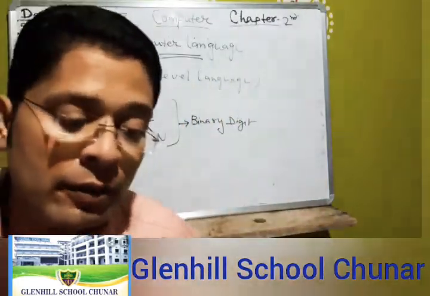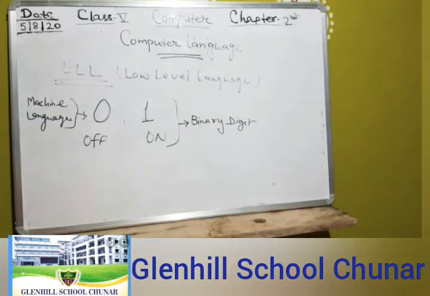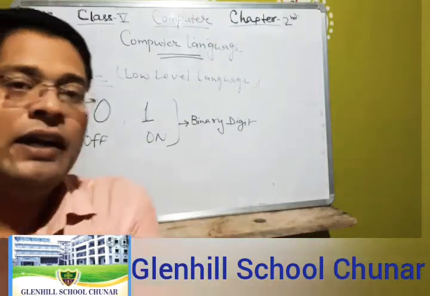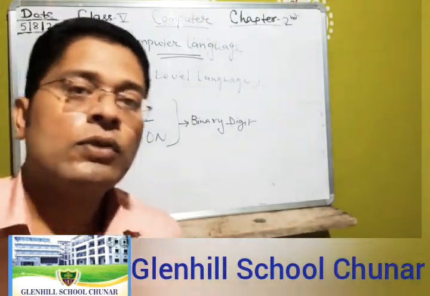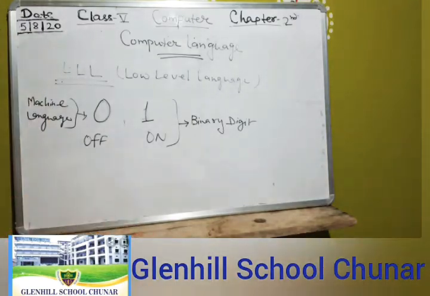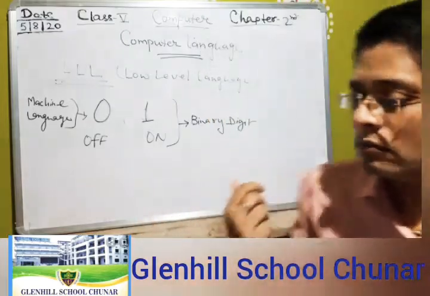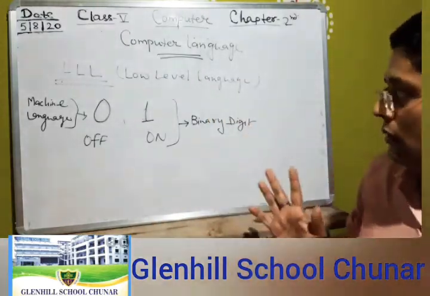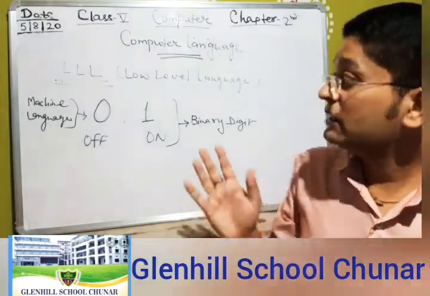It makes fast and efficient use of the computer, and no translators are required to translate the code as it is directly understood by the computer. And what are the disadvantages?